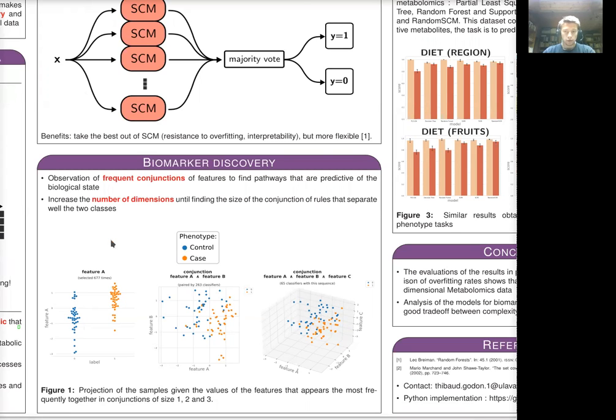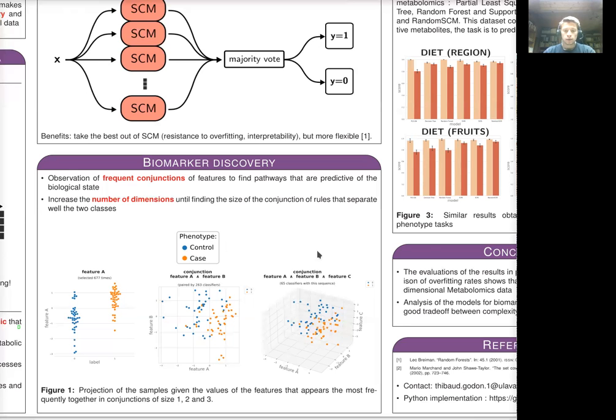If it's not sufficient, we focus on the pairs of features that are the most frequently used together and represent the distribution of the classes based on these 2 dimensions. That's the second figure. The third figure shows the projection of samples using 3 features. And so on, it is possible to increase the number of dimensions to analyze until we find the size of the conjunction of rules that separate well the 2 classes.